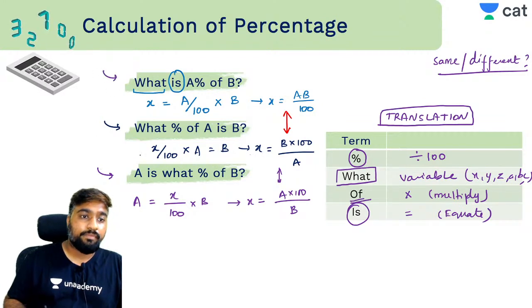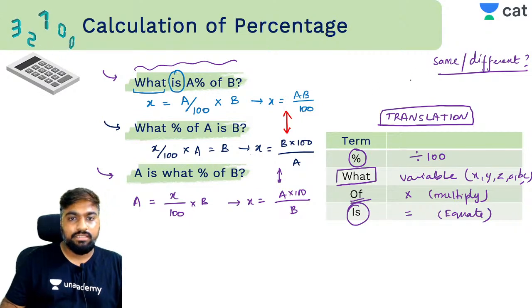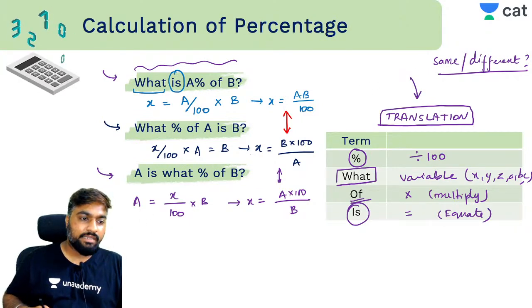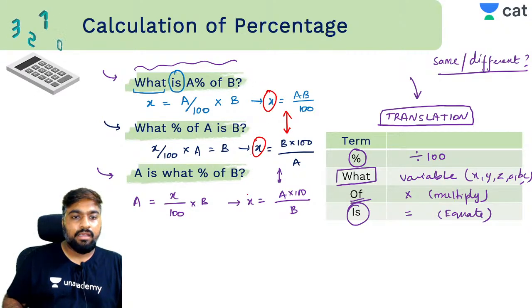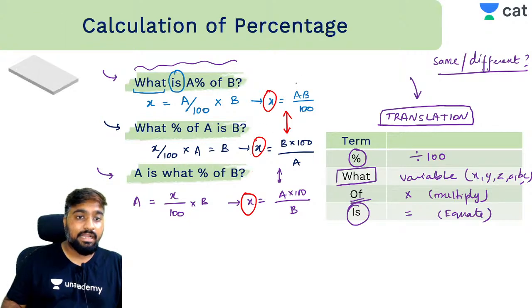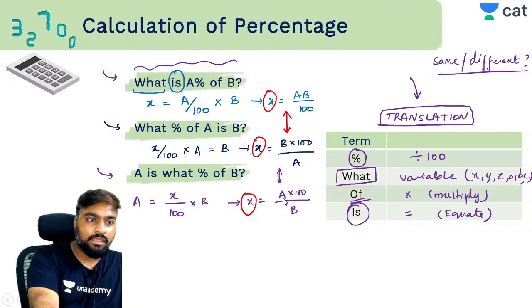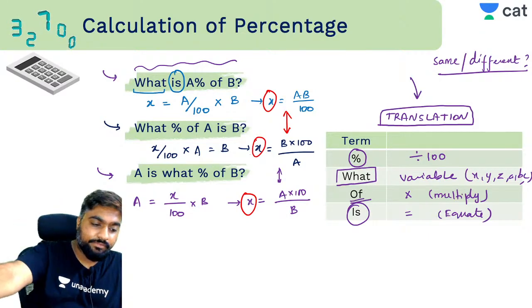So you have to keep in mind that whenever a question is framed, use this translation table, make your life simple. Ultimately हर किसी में आपको x का वैल्यू ही निकालना है, बट यहाँ पे x का वैल्यू डिफरेंट है. क्लियर? So now have you understood how to decode a given question?